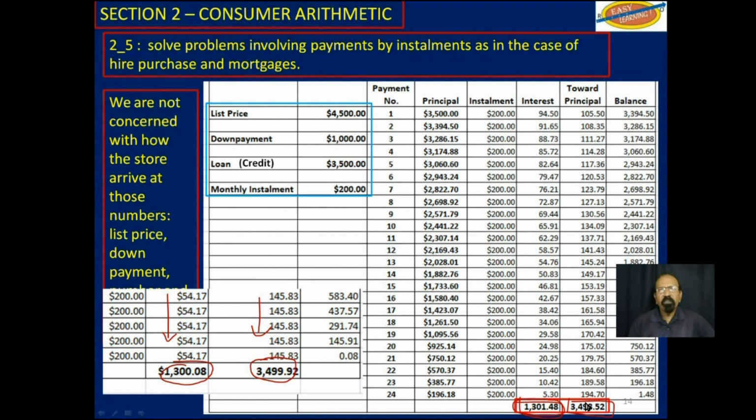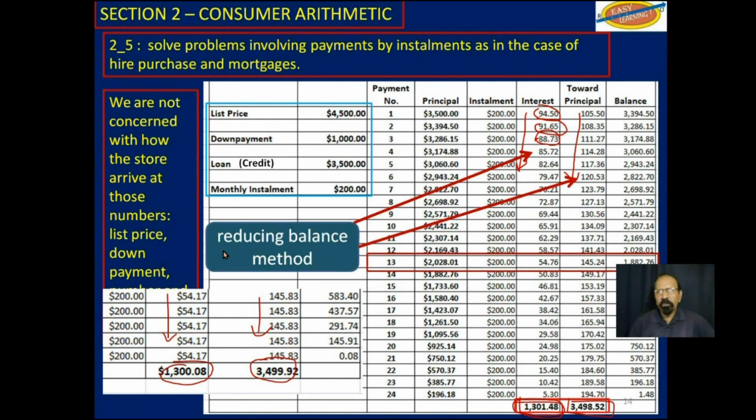However, if you look here, you would notice something slightly different. Notice this is $94.50, this is $91.65, and $88.73. So as time goes by, you're paying less and less for interest, but you are paying more and more towards your loan. Now, this is called the reducing balance method.